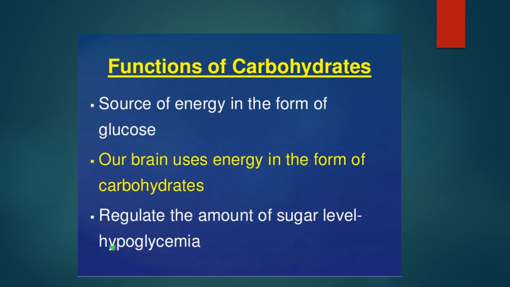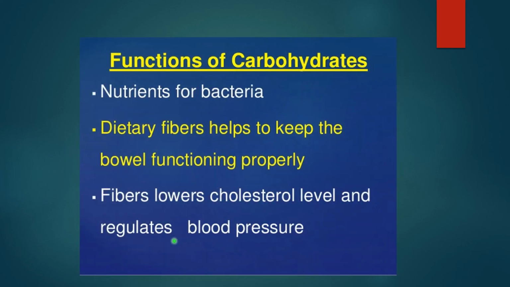Hypo means low. Glycemic condition refers to the glycemic value, that's the glucose amount. During a low sugar level, this glucose helps in maintaining the sugar level in the blood. The next function is that it is a rich nutrient for bacteria, because bacteria survive on sugar molecules. So they are the nutrients for bacteria.